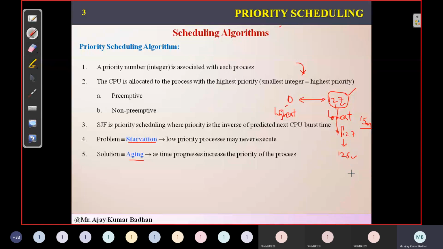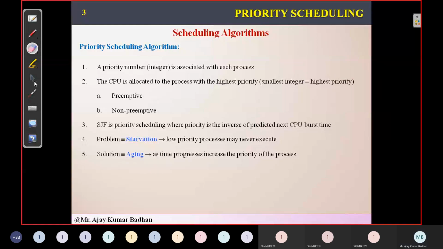After another 15 minutes, process 127 will have a priority of 125, and so on. Finally a stage will come when this process will have priority 0. Then immediately P127 will be allocated the CPU, it will perform its operation, and it will come out of that scenario. So this is the way we try to overcome this problem.